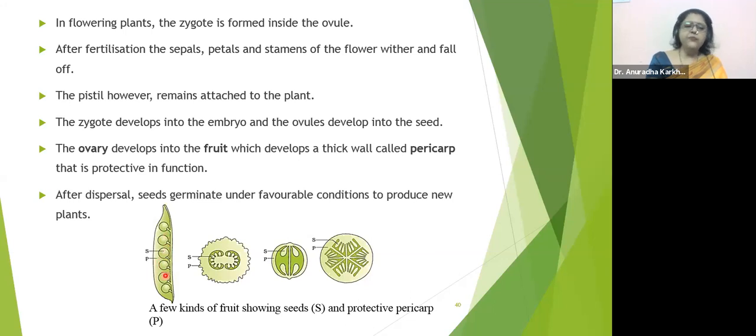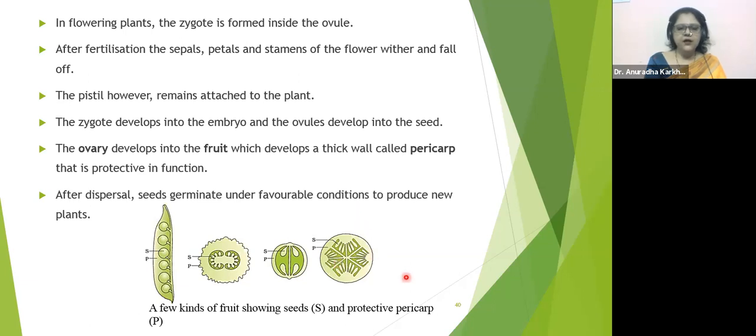You would have understood from the shape that they are talking about green peas. This is the tomato's cross section, this is the outer peel, the pericarp, and internally these are the seeds over here. Seeds, pericarp, seeds, pericarp of different fruits they are showing over here. Got this? Is this understood very clearly? Any difficulty in understanding this?